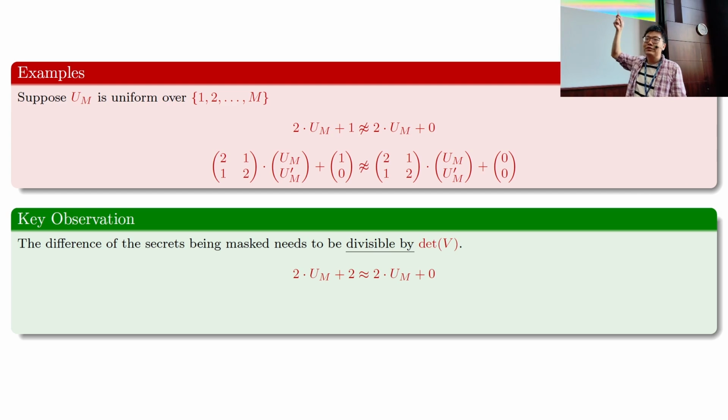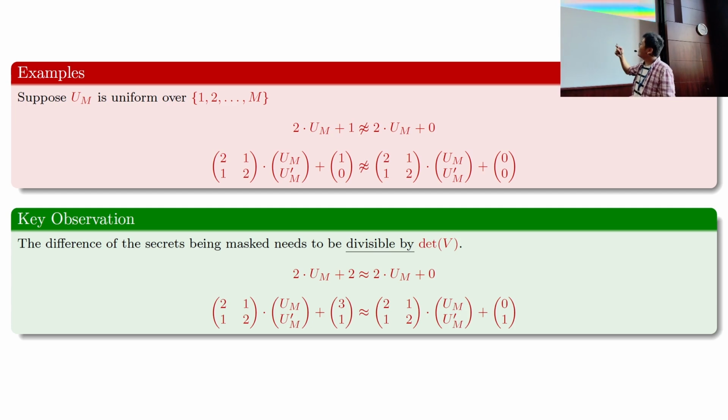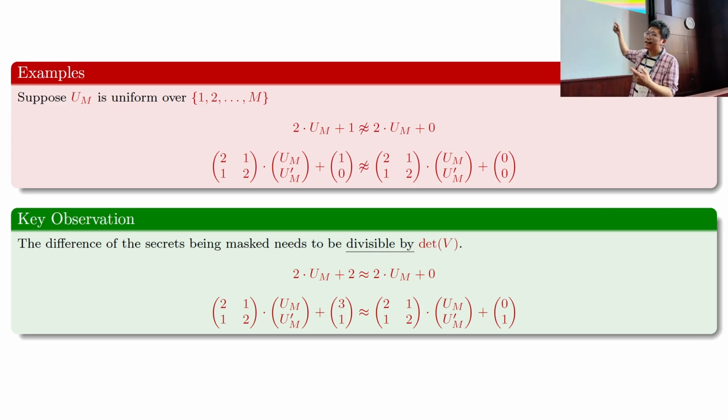If you mask any secrets whose difference is divisible by 2, then it will be secure. In the second example, because the matrix has determinant 3, if you mask any pair of secrets whose difference is divisible by 3, then you will again be secure. I won't prove why this is true, but hopefully you can see that this already eliminates the attack I mentioned earlier.